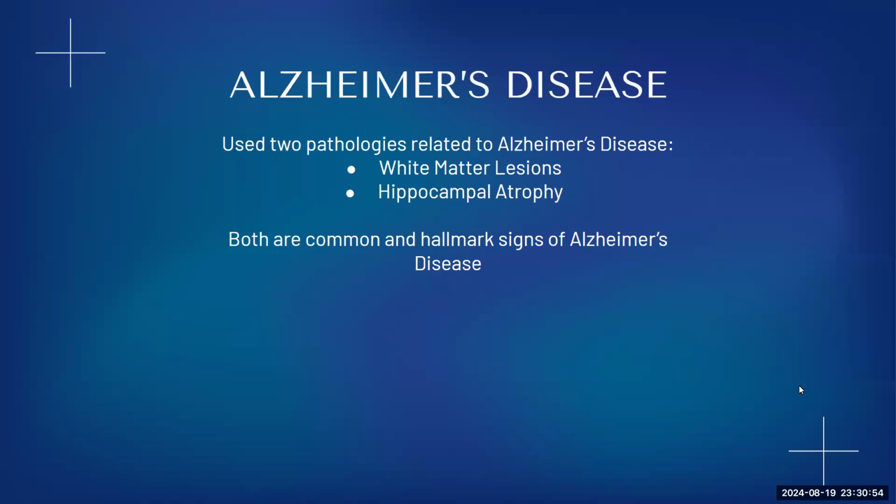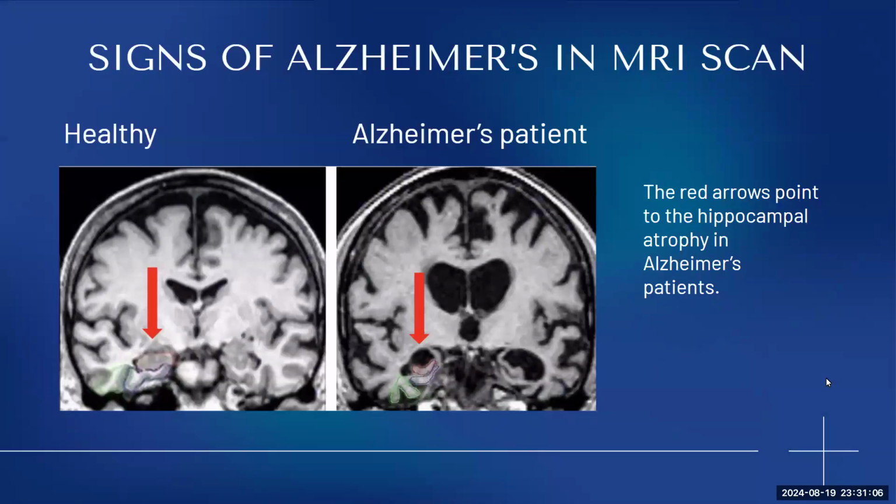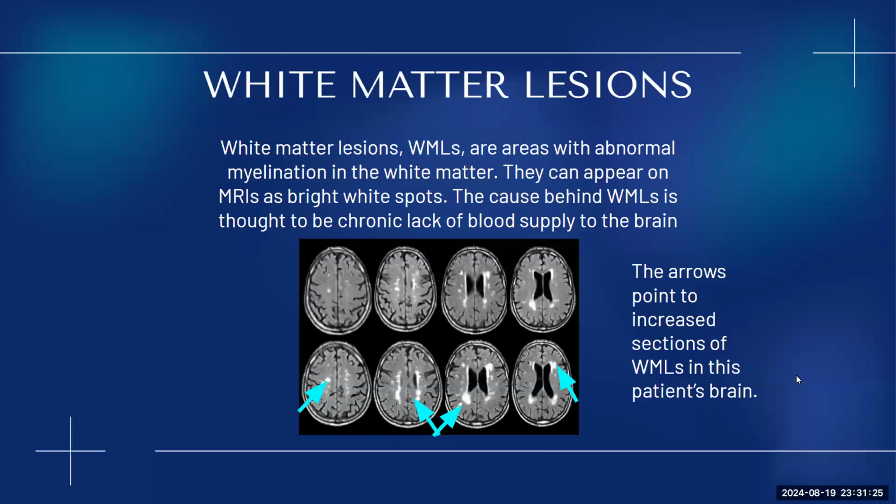We use two pathologies, white matter lesions and hippocampal atrophies. Both are common and hallmark signs of cognitive decline and Alzheimer's disease. So we can actually see Alzheimer's disease physically manifesting in MRI scans. So the red arrows point to a healthy hippocampal volume, and the Alzheimer's patients represent hippocampal atrophy that is commonly seen in Alzheimer's patients. We can also see it with white matter lesions or white matter hyperintensities.